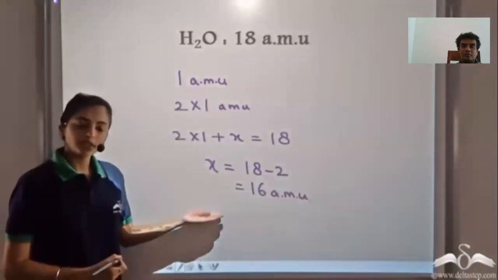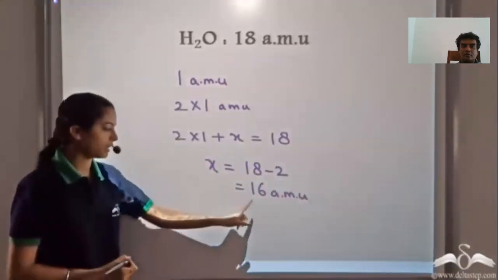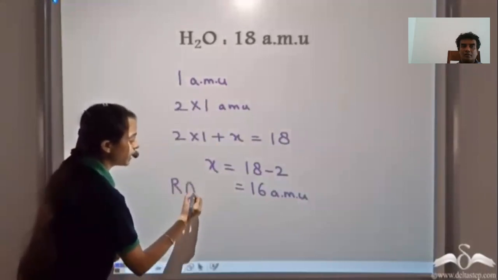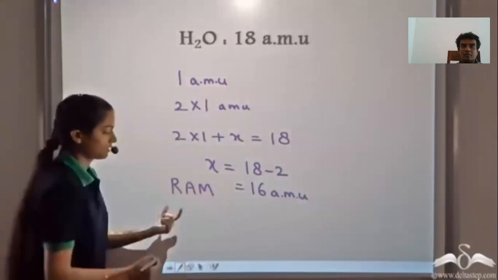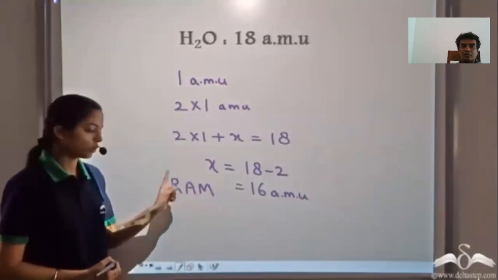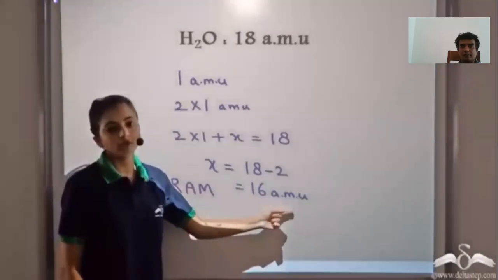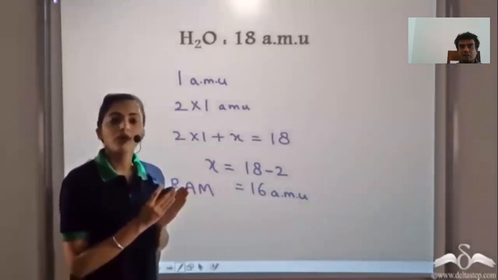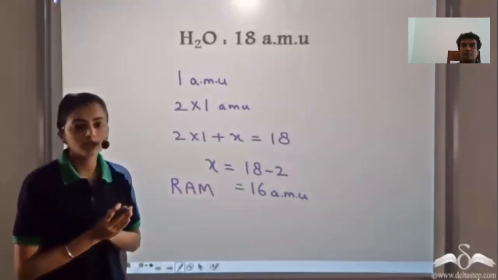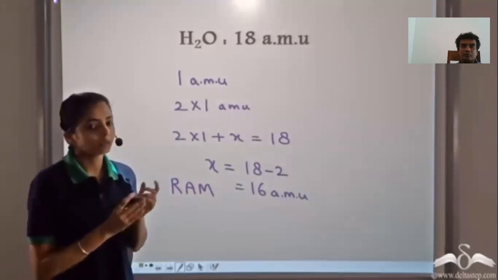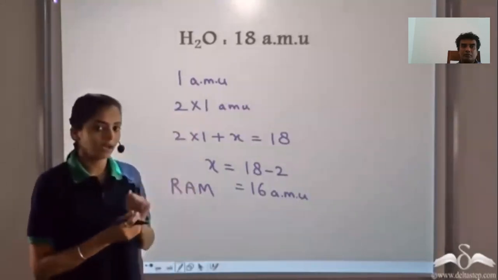So these are the relative atomic masses. The relative atomic mass is also abbreviated as RAM. The relative atomic mass of oxygen is 16 atomic mass units. So the relative atomic masses of the other elements are found out by comparing them with the lightest element, in this case hydrogen.